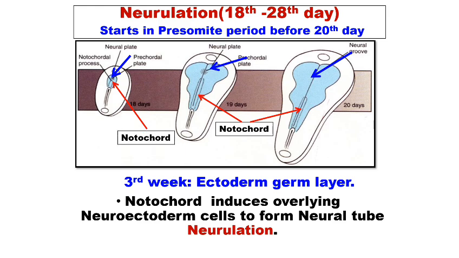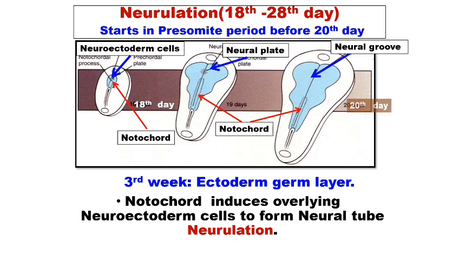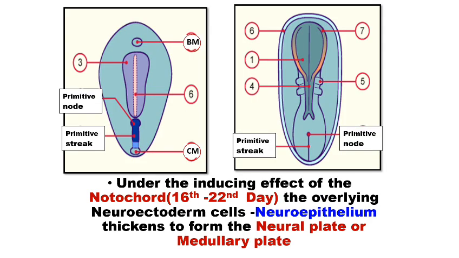The notochord induces the overlying neuroectoderm cells to form the neural tube. This starts around the 18th day and forms the neural plate. The neural groove is formed by the 20th day.